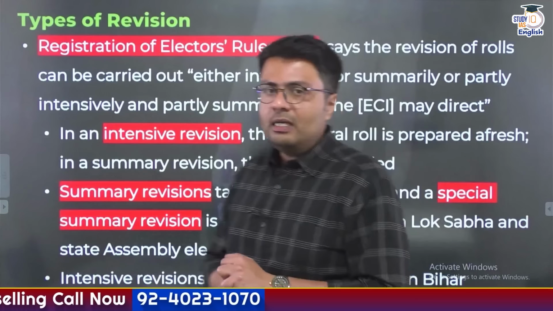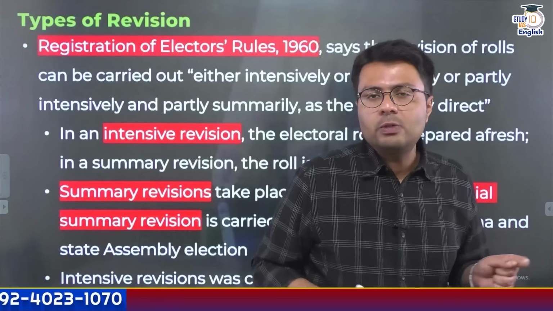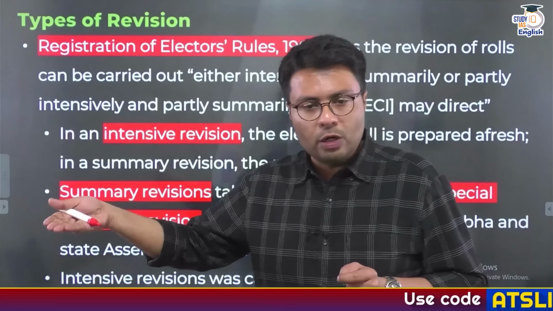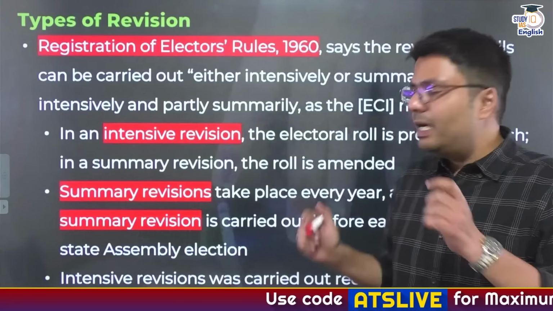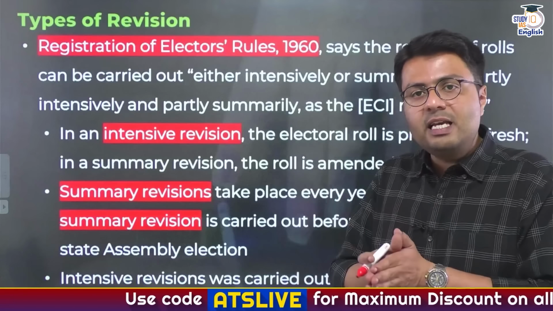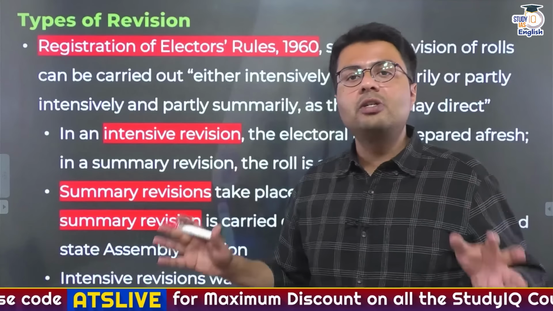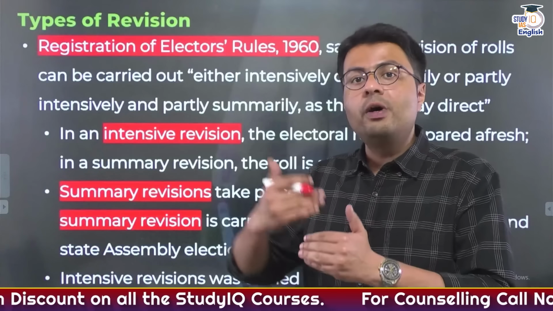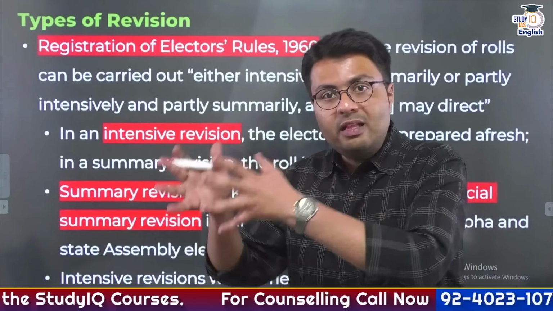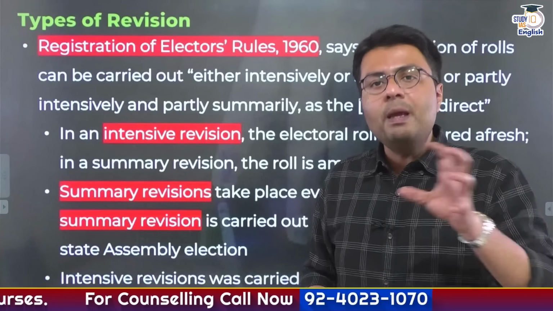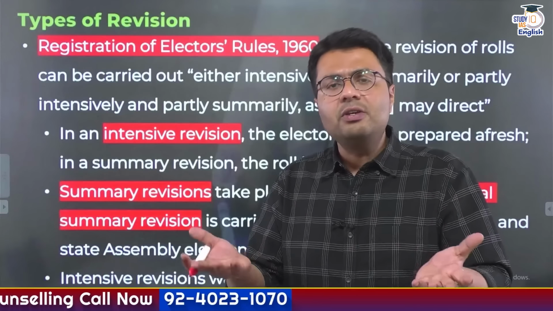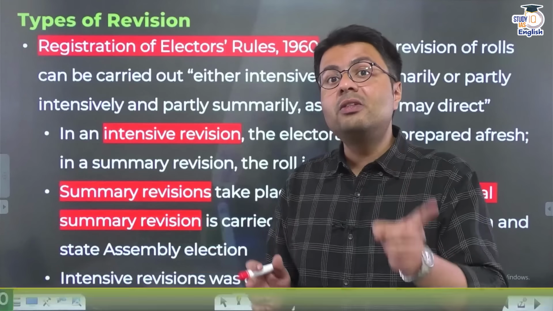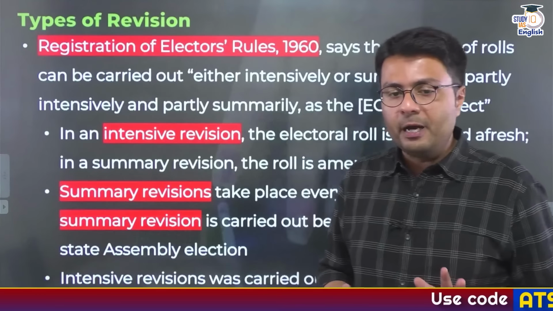Now you need to understand the Registration of Electors Rules 1960. It provides for various different types of revision of electoral rolls. The basic revision is called summary revision, and this takes place every year and it is done by the Election Commission of India. In this kind of an exercise, people who have crossed the age of 18 years are included in the voter roll. Similarly, people who might have died due to any reason, their names are deleted from the electoral rolls, and this happens annually, and this is done by the Election Commission of India.